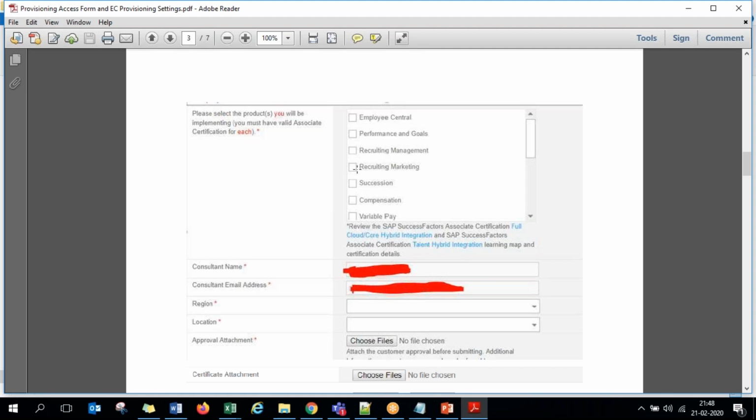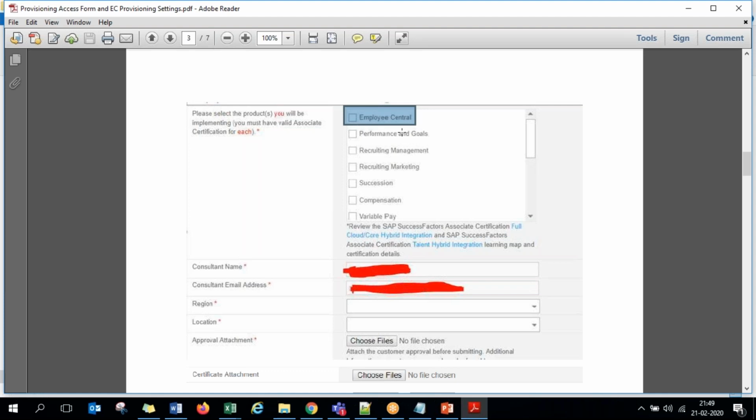If you choose a module for which you are not certified, SuccessFactors will directly reject your request, clearly mentioning that they did not find a valid certification for your selection. In their database it will be present in which modules you are certified, so you should select only those areas. It is best practice to select only the module for which you are certified and which you are implementing.